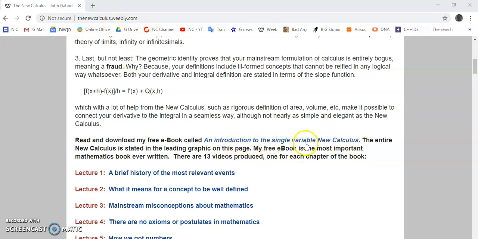an introduction to the single variable new calculus, I show you how to derive every one of Euclid's 5 requirements from absolutely nothing. I don't have time to do it here because what I'm going to be doing is giving you a brief introduction, but I encourage you to go to that chapter in my book which says there are no axioms or postulates in mathematics.